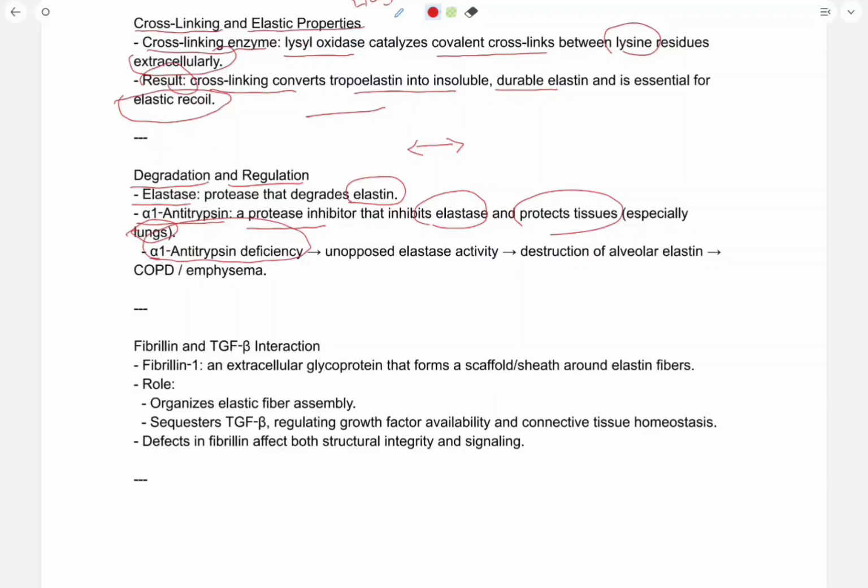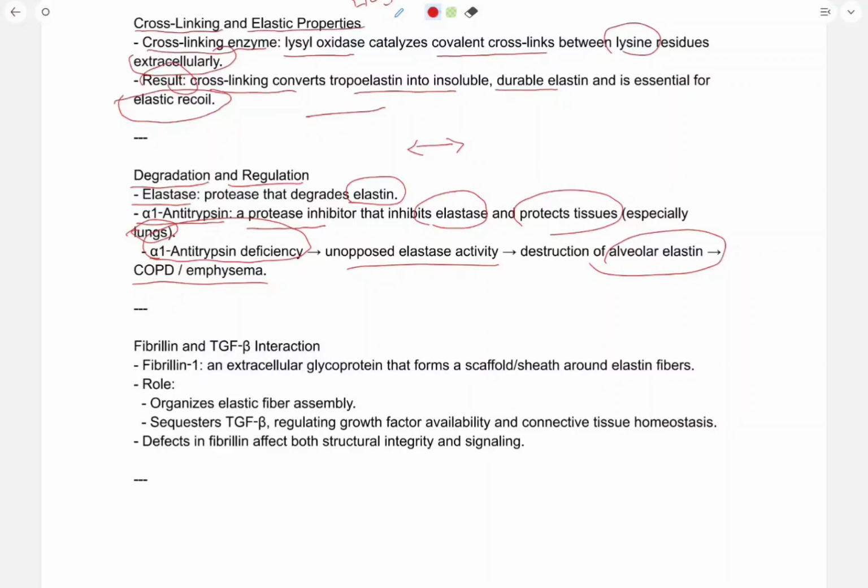Alpha 1 antitrypsin deficiency: unopposed elastase activity and destruction of alveolar elastin lead to COPD and emphysema. So basically, alpha 1 antitrypsin deficiency leads to unopposed elastase activity.